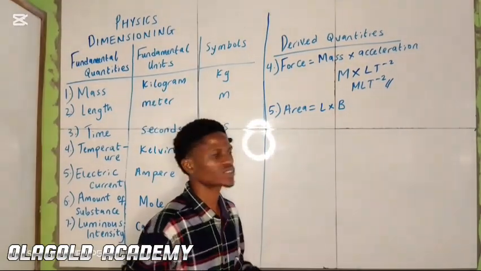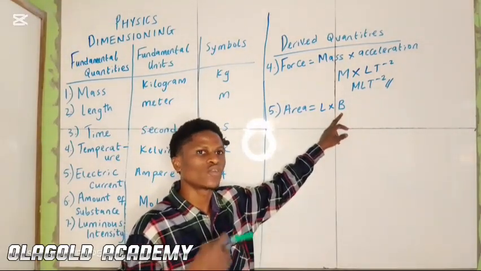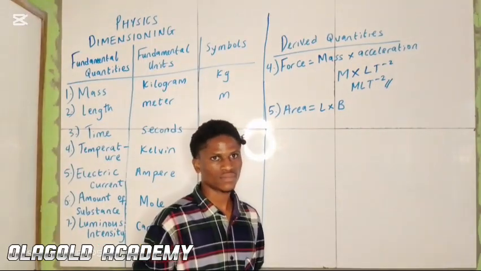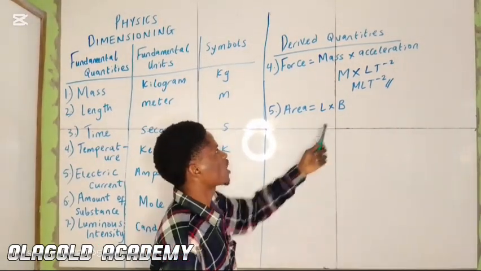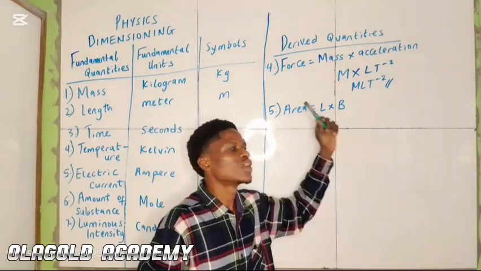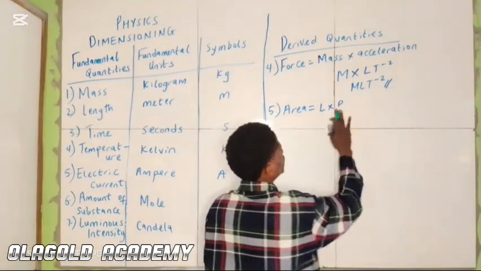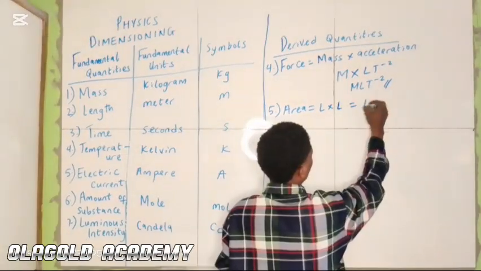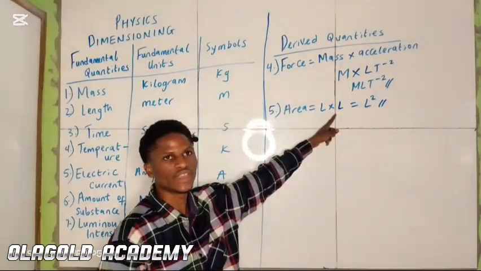Now let's not forget that breadth is also a kind of length, but it is a shorter length. And remember, we're expressing them in terms of mass, length, and time. So we're expressing breadth here as a kind of length. So we have L square. So this becomes the dimension for area.